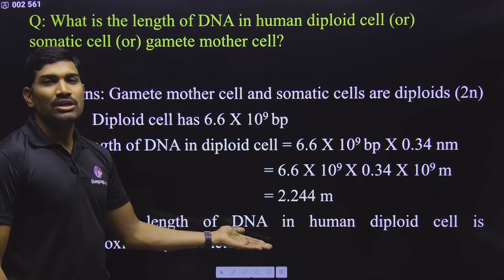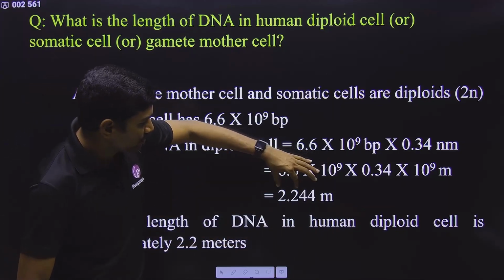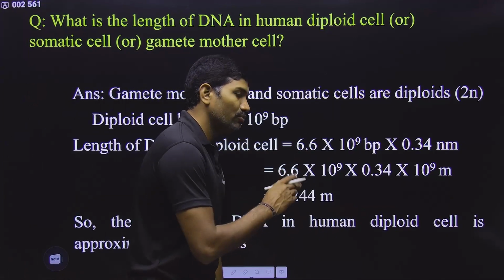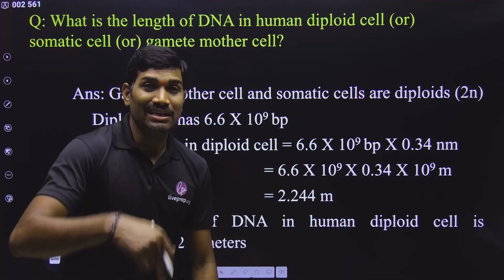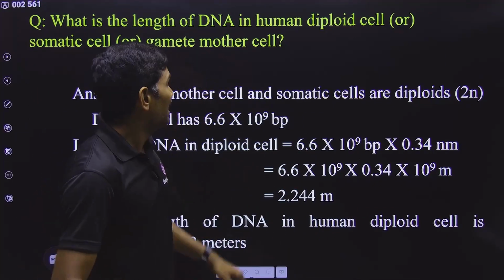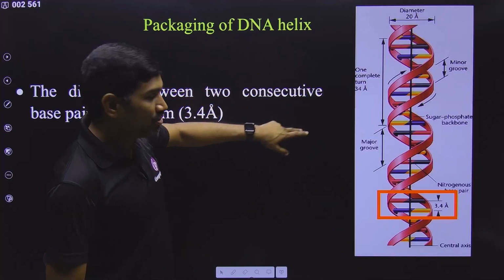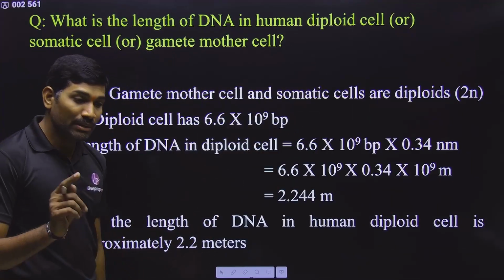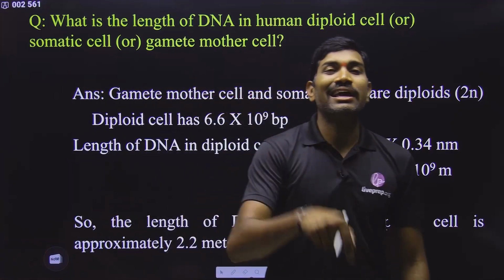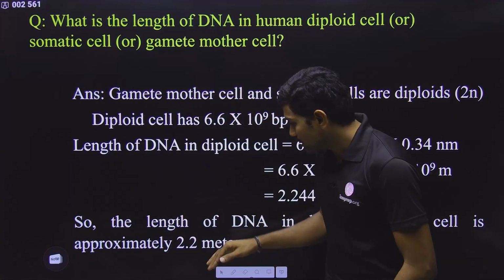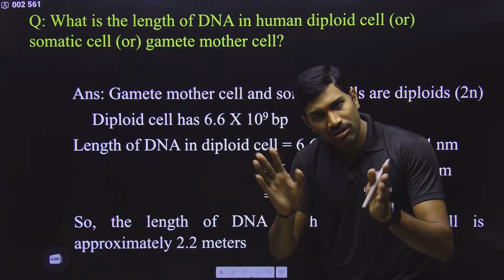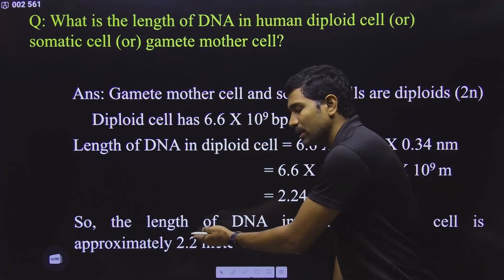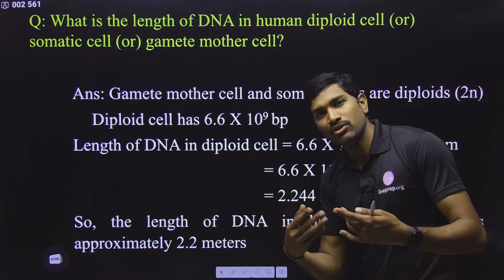So ultimately, what is the approximate value? 2.244 or 2.2 meter. In the original calculation you are getting 2.244 meter. In the NCERT, in the molecular basis of inheritance chapter, under the heading of packaging of DNA helix, they gave approximately 2.2 meter. But in the cell chapter, under the heading of nucleus, they gave approximately 2 meter. All these are the same only. Originally, you are getting 2.244. You can approximate to 2.2 or you can approximate to 2 meter.